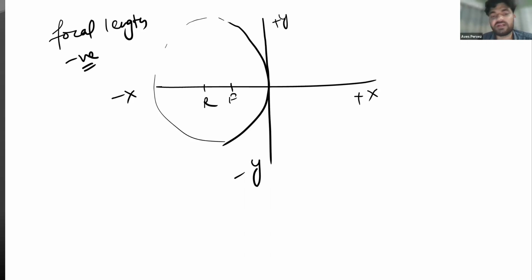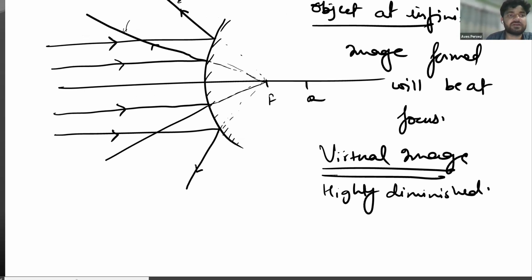Okay, dear students, so let's start with the light chapter. What we actually study in the light chapter, let's start.